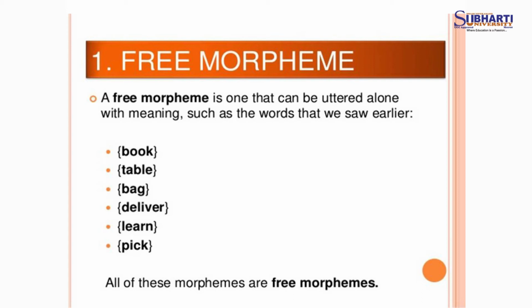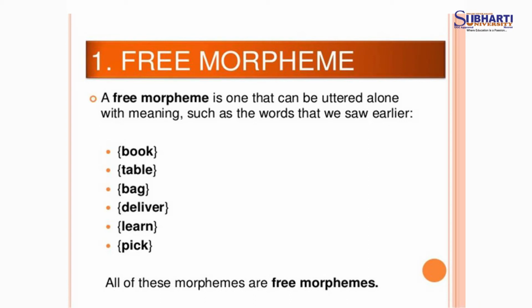The first one is free morpheme. A free morpheme is one that can be uttered alone with meaning, such as the words that we saw earlier. For example, book, table, bag, deliver, learn, pick. These are what? These are the free morphemes. These are pronounced in a single sound. These words have their own meaning.